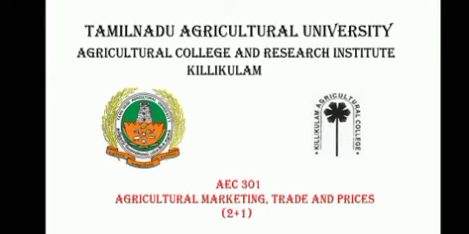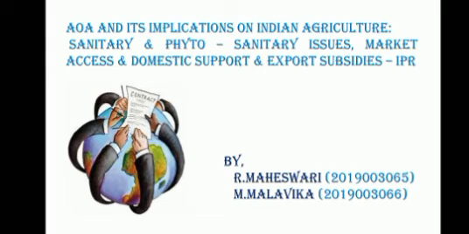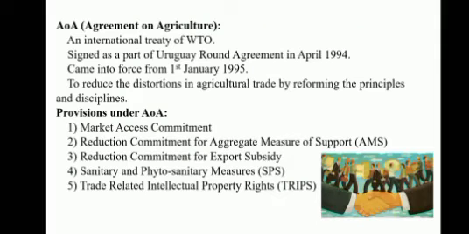The topic we are going to discuss is AOA and its implications on Indian agriculture: sanitary and phytosanitary issues, market access and domestic support, and export subsidies, that is IPR. First, let's see what is meant by AOA. It is briefly known as Agreement on Agriculture.